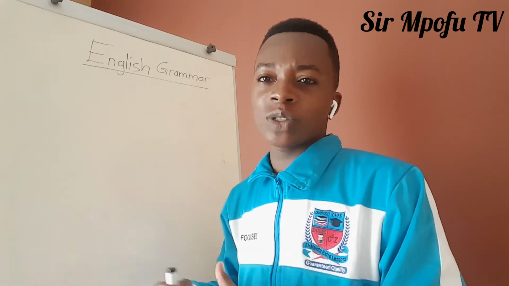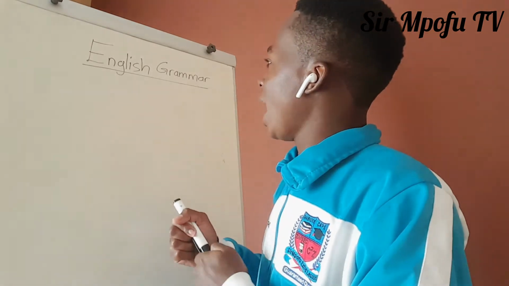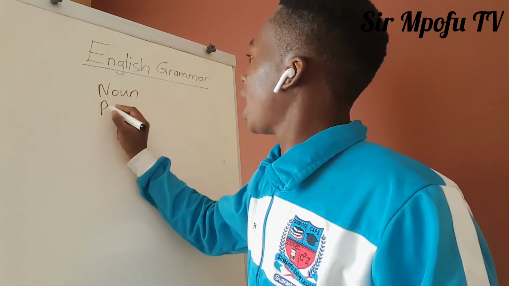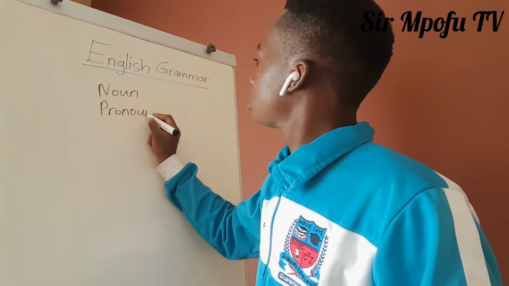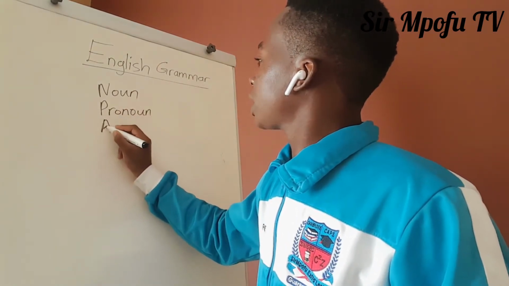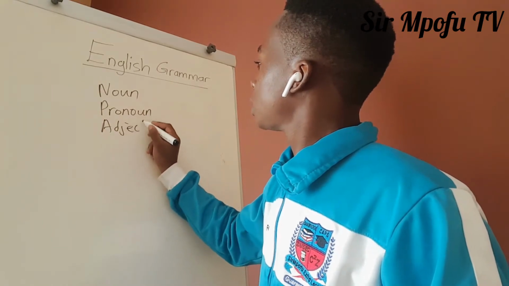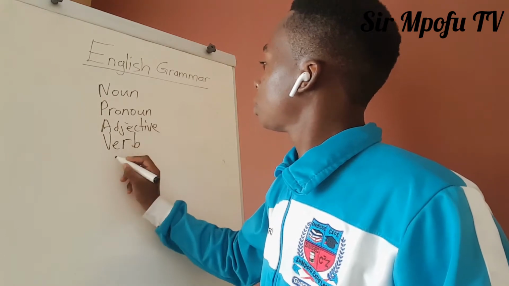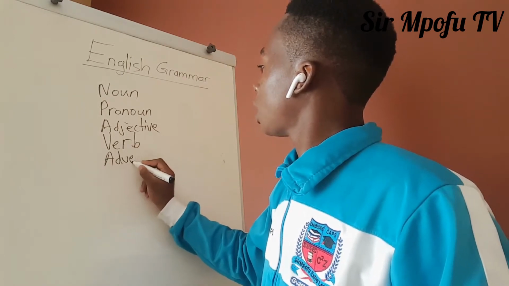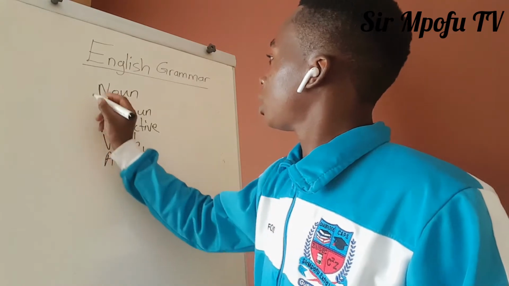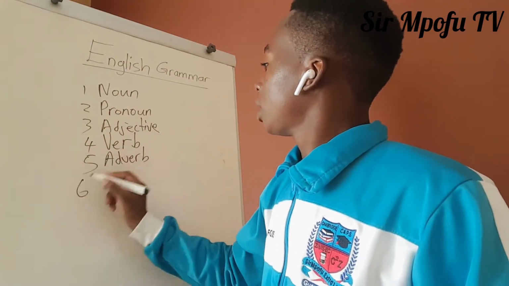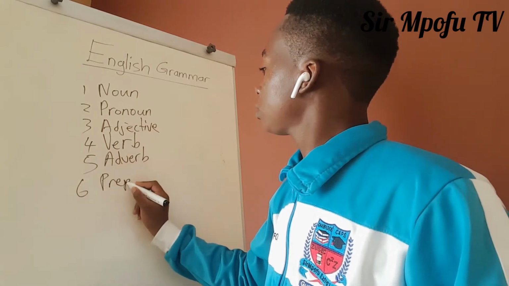And in English grammar, there are 8 major parts of speech, which are noun, pronoun, adjective, verb, adverb, preposition.